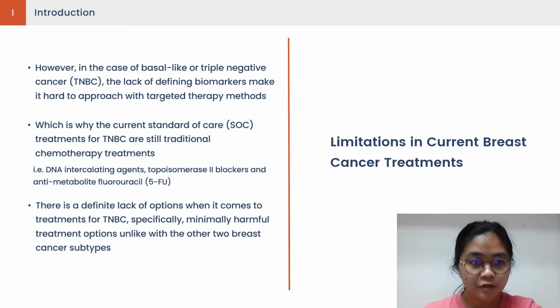However, there is a third cancer subtype which is characterized by its lack of defining biomarkers, which is why it's called triple-negative breast cancer. This makes it hard to approach using targeted therapy methods. This is why the standard of care treatment or SOC treatment of triple-negative breast cancer is still conventional chemotherapy treatments. There is a definite lack of options when it comes to treatments for TNBC, specifically minimally harmful treatment options, unlike with the other two breast cancer subtypes.